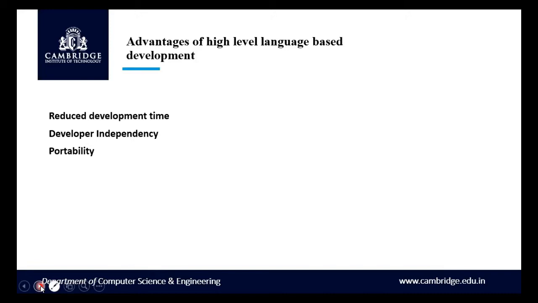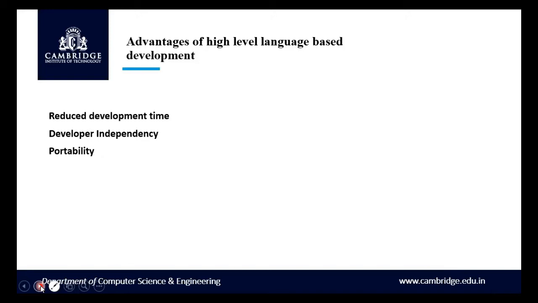If you speak of the advantages of high-level based development: reduced development time, developer independence, portability. Here we are not going to develop a program which is specific to the particular target processor. So no need to learn about the processor's architecture, instruction set, register details, memory organization, and all. This time is saved so that we can start the programming immediately. So it reduces the development time.